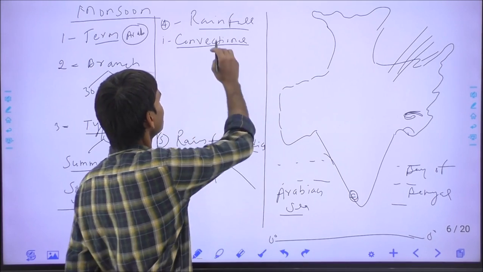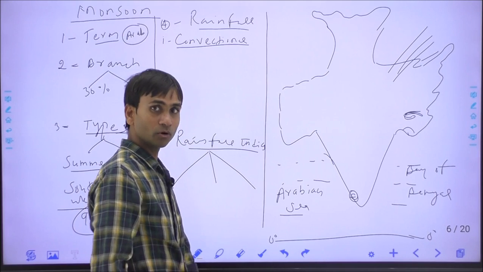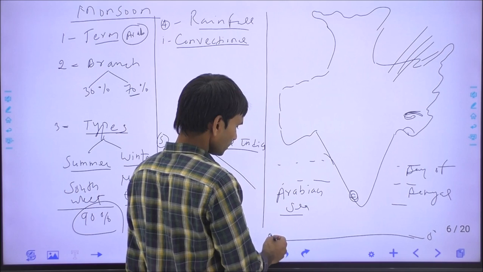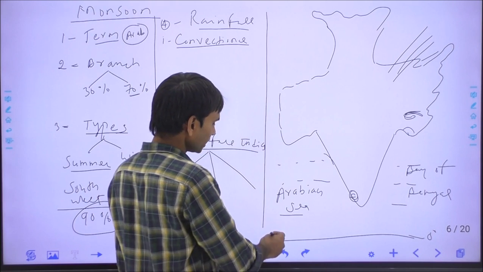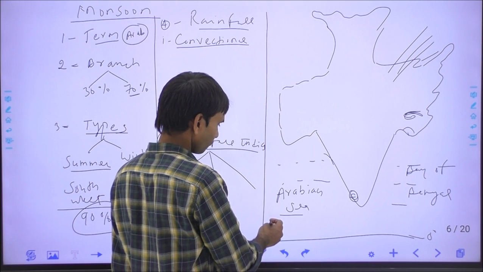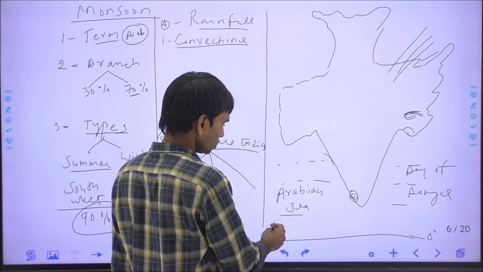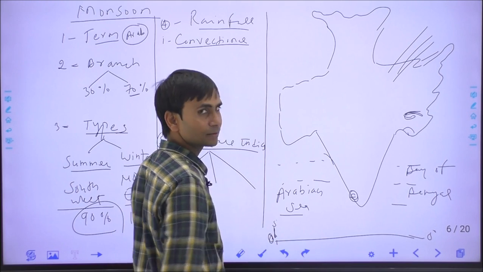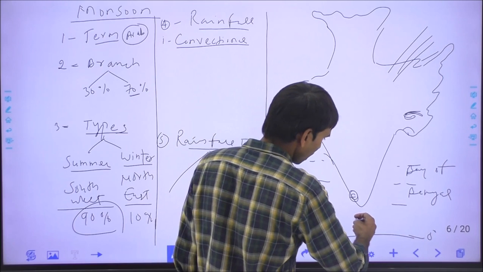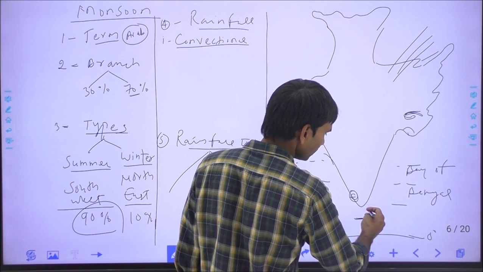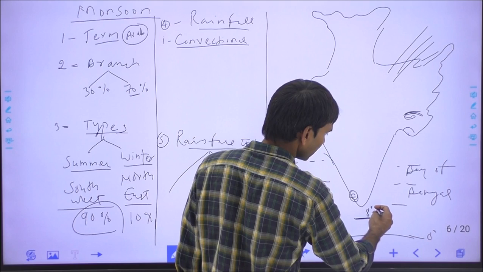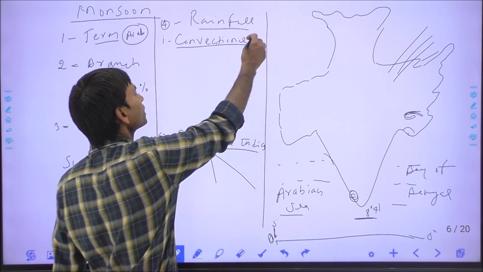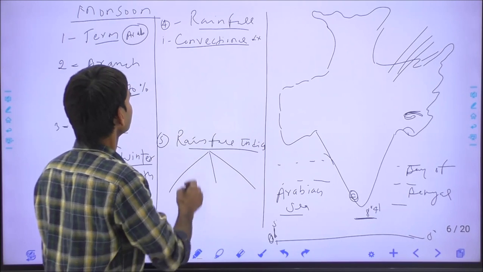There is no convectional rainfall in India because it occurs mainly in regions located 5° north to the equator line and 5° south to the equator line. But India is outside this latitude line. India starts from 8° 4 minutes. Okay, so there is no convectional rain in India.